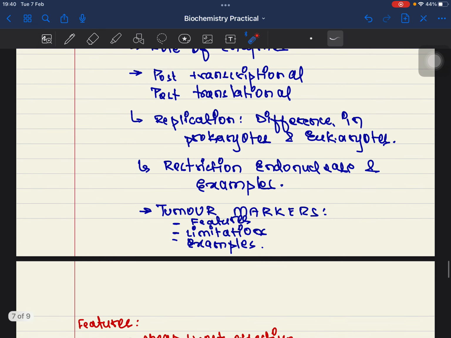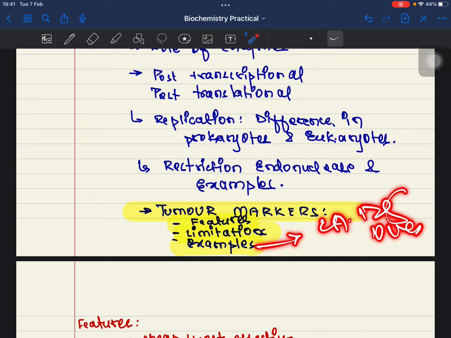All right. The most important, which I would suggest you to study, is tumor markers, because tumor markers are the most frequently asked questions. Tumor markers, you must know about the features, limitations, and examples. Examples I need not tell you, because there are many that you already know of. CA125, ovarian, PSA, prostate. All right. Such examples must not be forgotten.